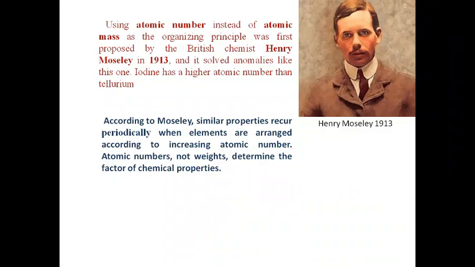So according to Moseley, similar properties recur periodically when elements are arranged according to increasing atomic number.